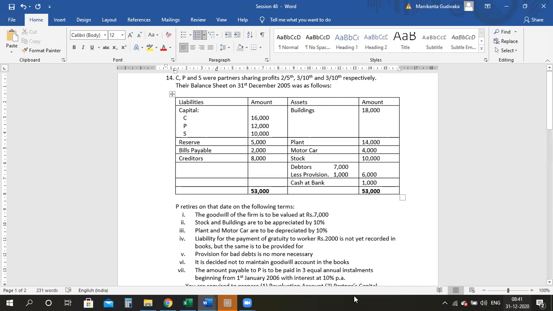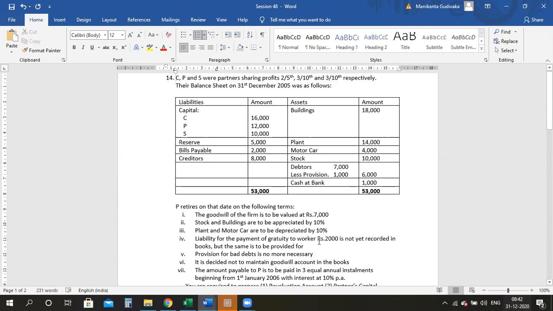Also, here in the liabilities, you have 16,000, 12,000, 10,000 for capitals, reserves 5,000, 2,000 of bills payable, creditors 8,000, and buildings, all those things have been clearly given, and debtors have been taken after provision. The goodwill of the firm is to be revalued at 7,000. Stock and buildings are to be appreciated by 10%. Plant and motor car have been depreciated by 10%.